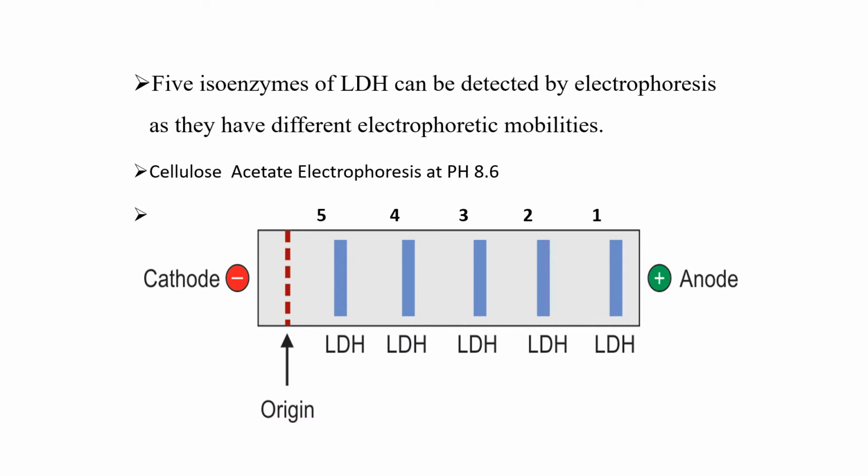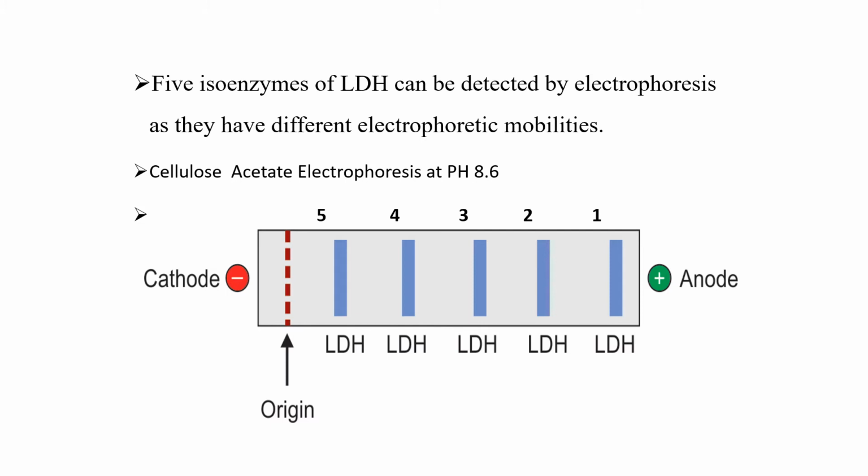This is the slide showing the electrophoresis of LDH isoenzymes. This is the cathode or negatively charged electrode, and anode is positively charged electrode. This is the line of application. LDH moves towards the positive electrode, that is the anode, and LDH1 is having fastest electrophoretic mobility. LDH2 is having less than that, then LDH3, then LDH4, and LDH5 is slowest. So fastest electrophoretic mobility is of LDH1.